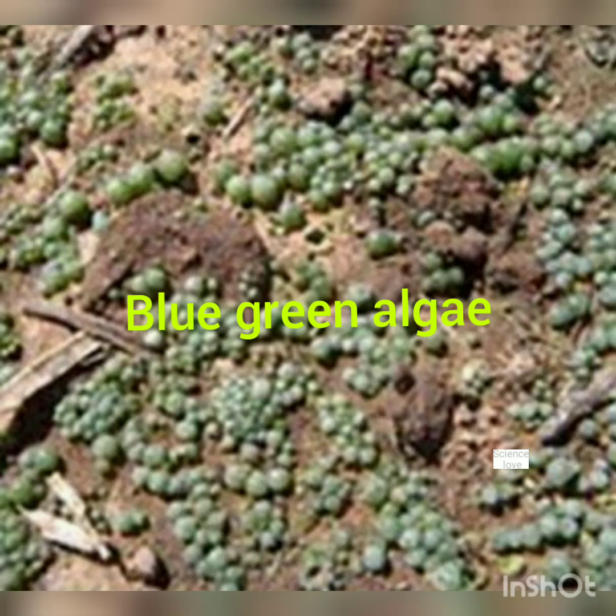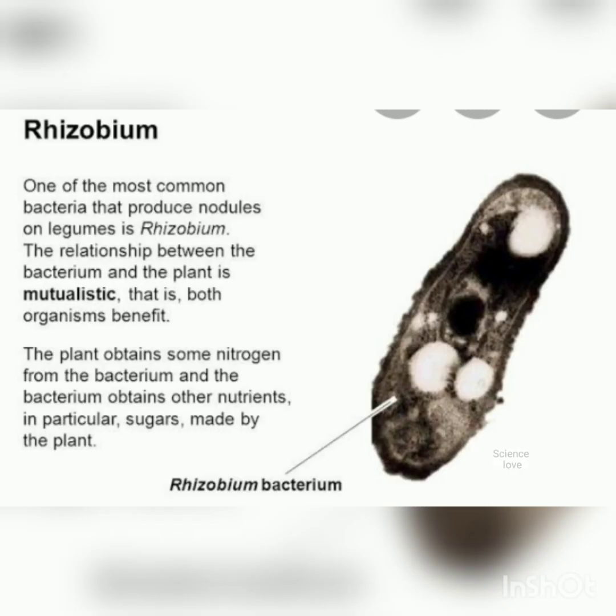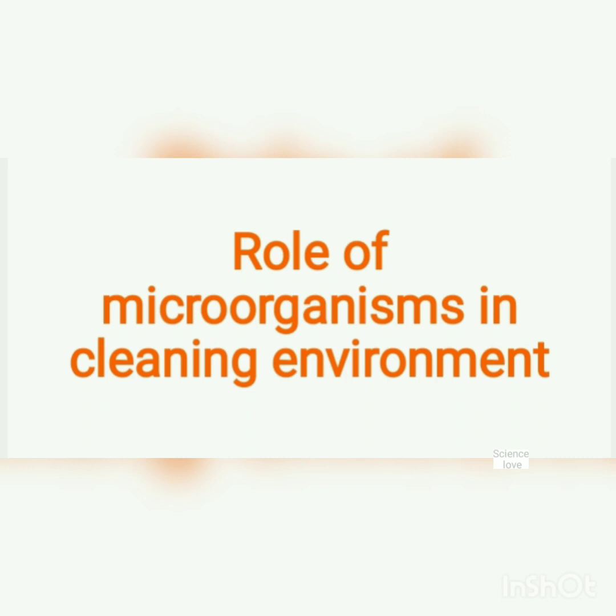So blue-green algae present in the soil as well as some bacteria such as rhizobium are capable of converting this nitrogen gas into a usable form of nitrogenous compounds for living organisms. These rhizobium bacteria live in the root nodules of leguminous plants such as groundnut, gram and pulses, and convert the nitrogen gas into nitrogenous compounds which get mixed with soil, and by these, blue-green algae and bacteria increase the soil fertility. Now we will discuss the role of microorganisms in cleaning the environment.